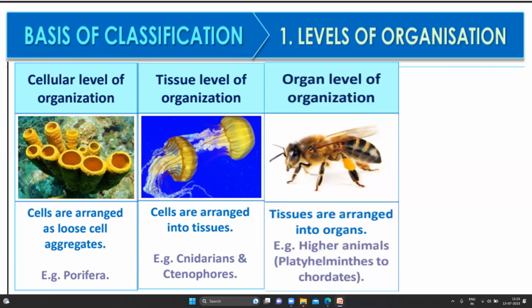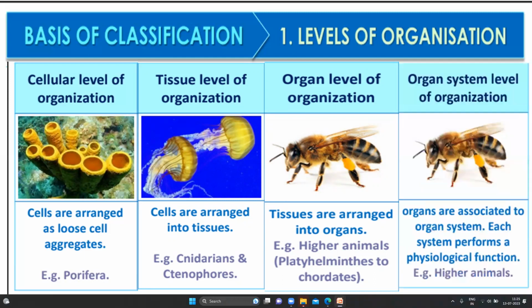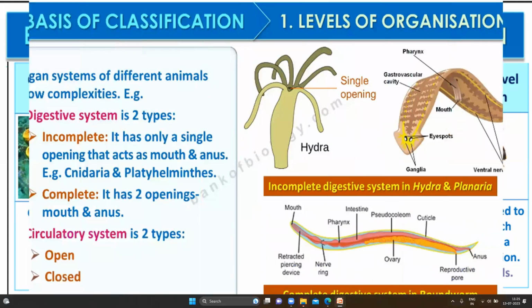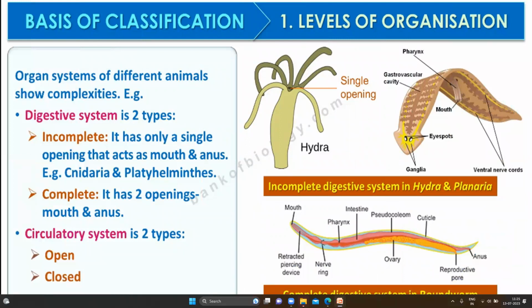Then we have organ level of organization, where tissues are grouped together to form organs. Higher animals from platyhelminthes to chordates. And finally, there is organ system level of organization. The organs are associated to form an organ system, like the digestive system. We have stomach, small intestine, large intestine. These are the organs which form the organ system. Example, all higher organisms.